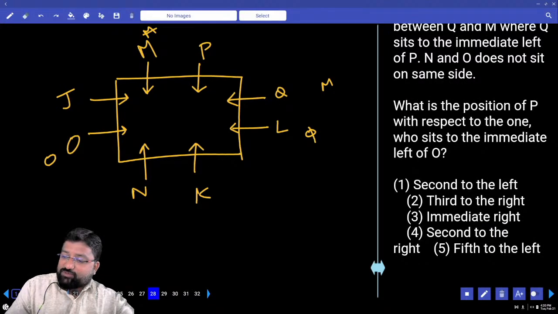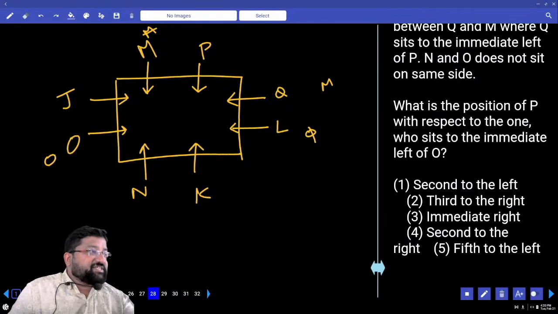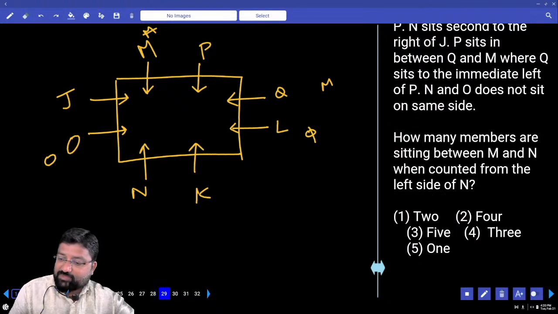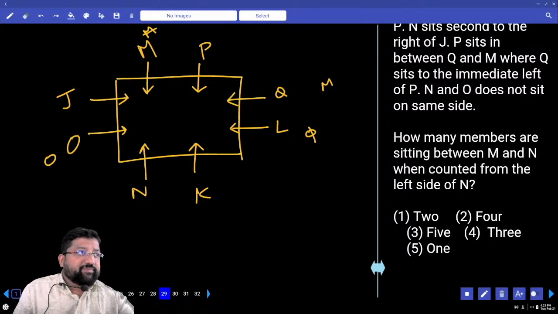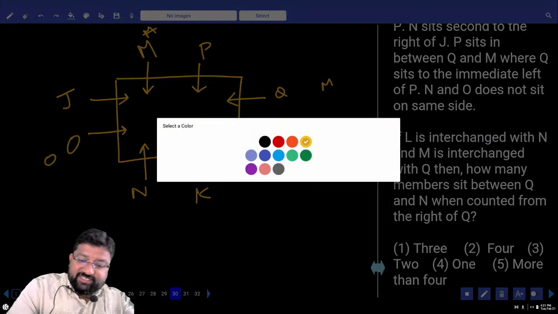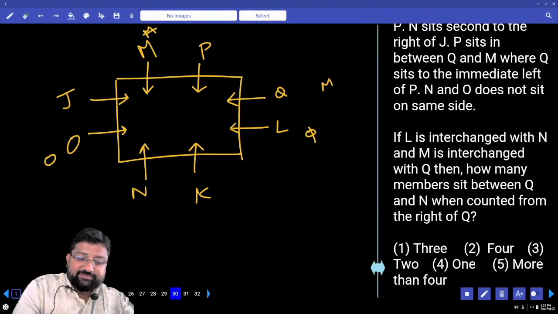What is the position of P with respect to the one who sits to the immediate left of O? Immediate left of O is J. Position of P with respect to J is second to the left. How many members are sitting between M and N when counted to the left side of N? Two people. If L interchanges with N, who is interchanging with N? L.